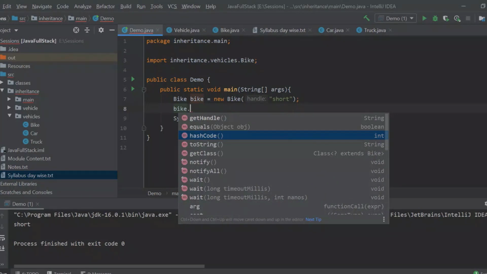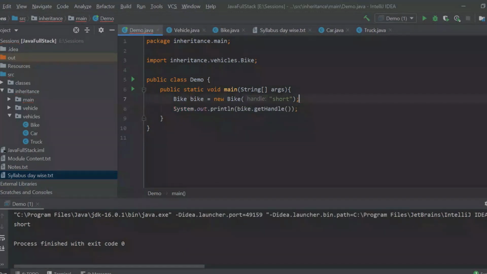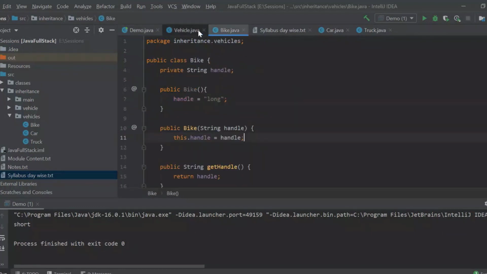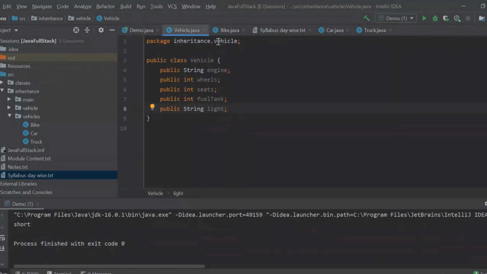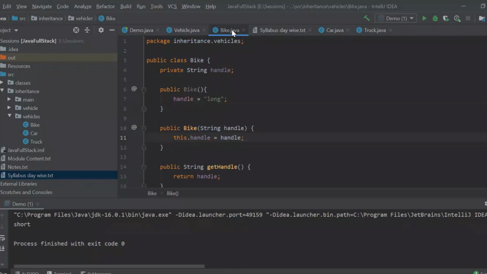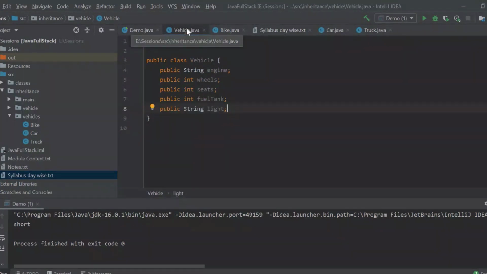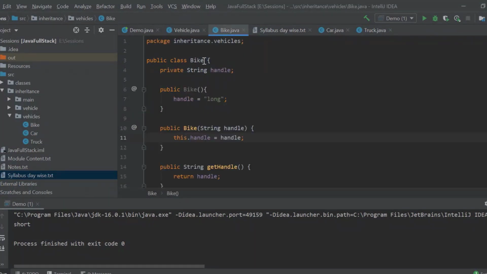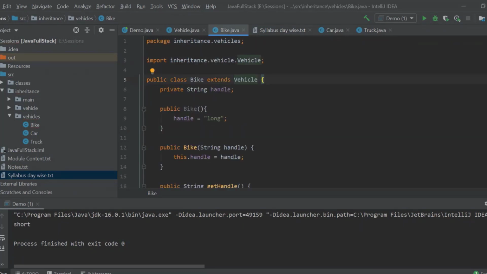No, we are not getting any vehicle properties because we are telling that there is a relation, but we did not denote any relation over here. To denote a relation between these two, in purely coding words, if my bike is inheriting the vehicle class, I must say class Bike extends Vehicle. Now if you see here, the vehicle class is getting imported.